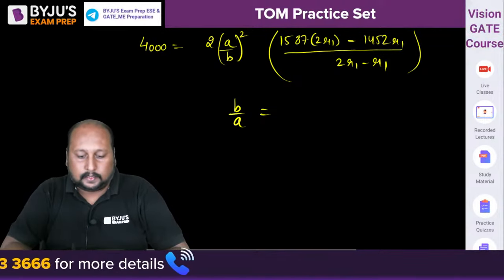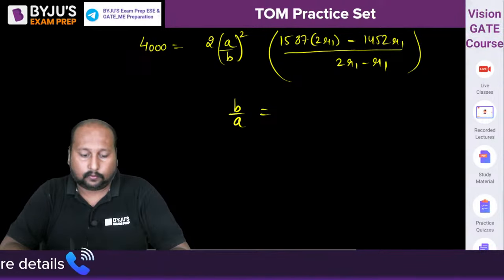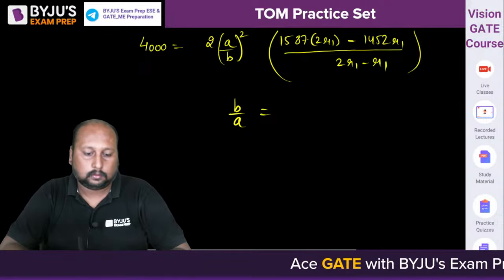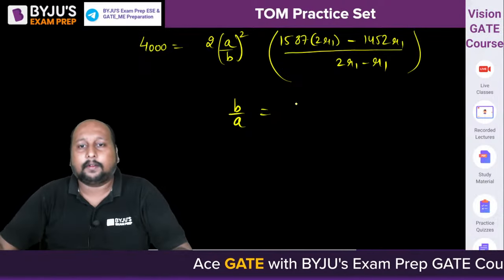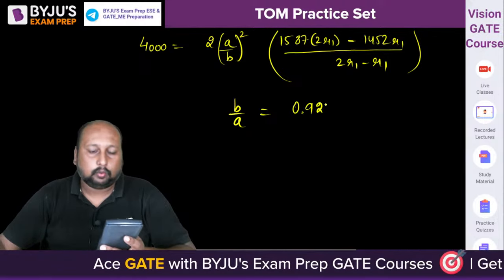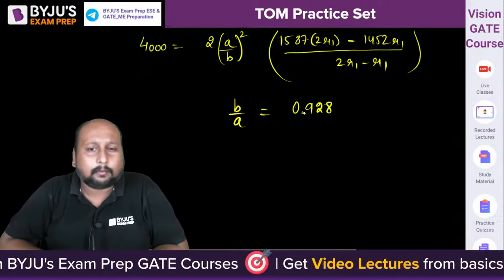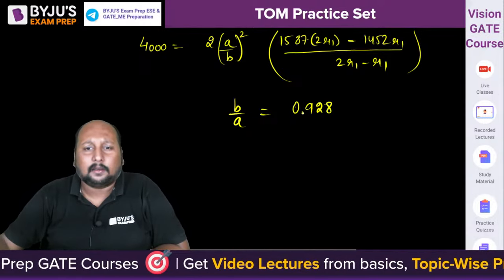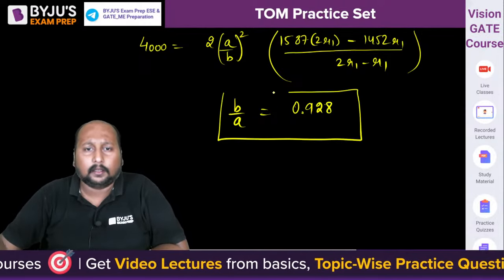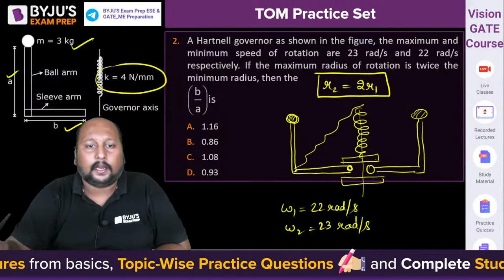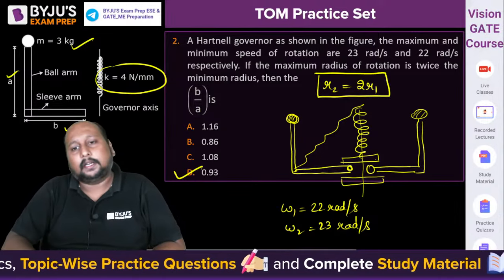So 1587 into 2 minus 1452 into 2, divided by 4000. Are you getting 0.927? 0.928? Basically 0.9279, but we are getting 0.928, rounded off to 3 decimal places. So we are getting 0.928, and that is option D. Option D is the correct answer.